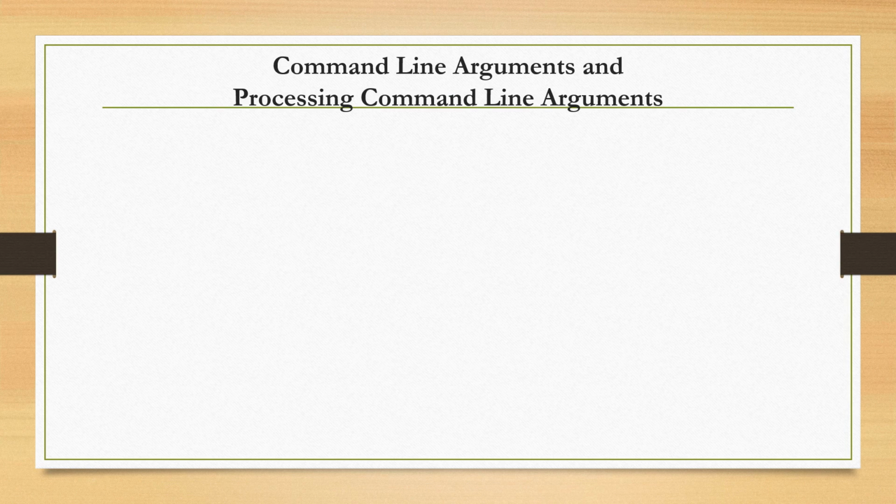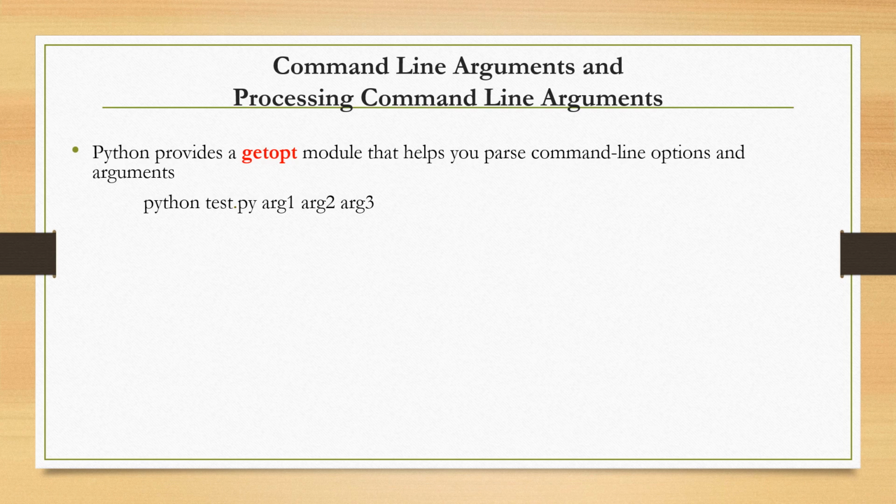Next topic is command line arguments and processing of command line arguments. The arguments that are given after the name of the program in the command line shell of the operating system are known as command line arguments. Python provides a getopt module that will help you to parse command line options and arguments.